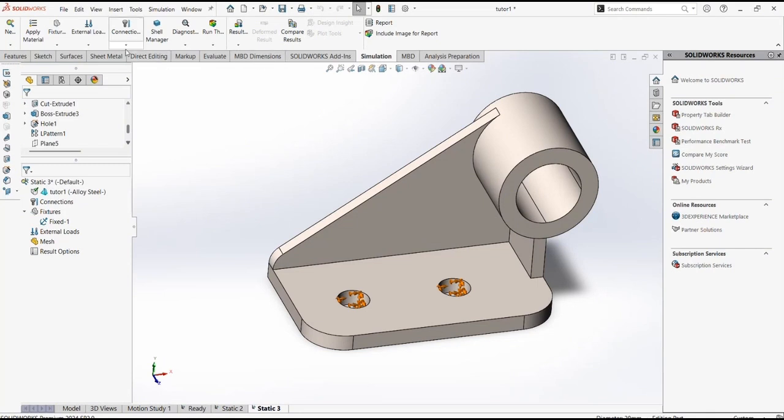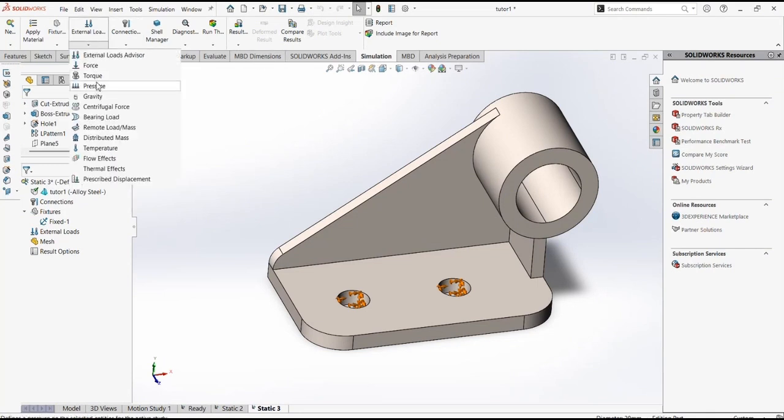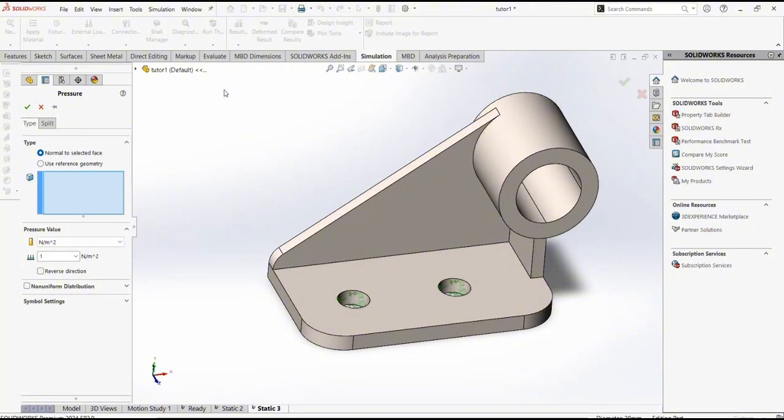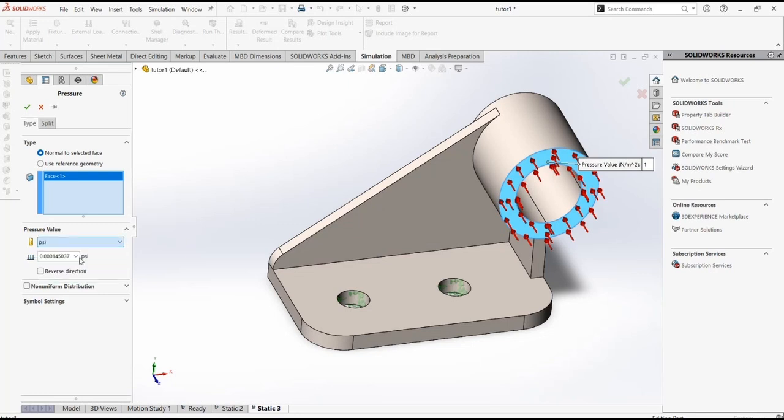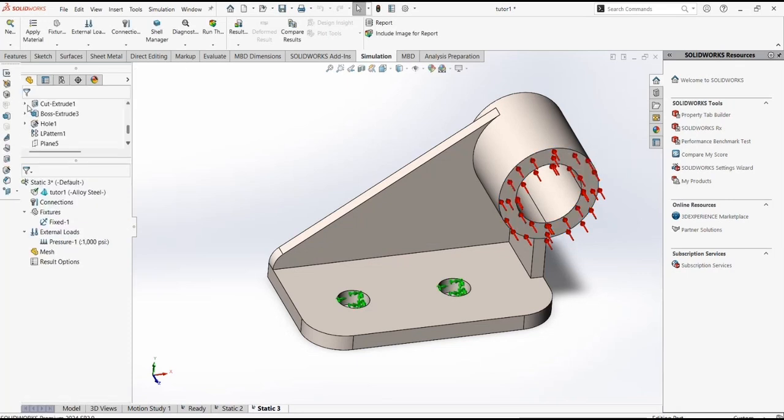Then click on simulation, click on standard load. You want to click on pressure. So this part will be our pressure part. So change it to PSI, 1000 PSI, so that click on OK.